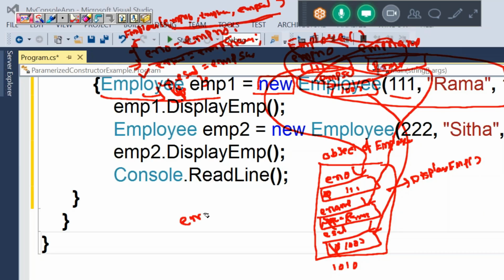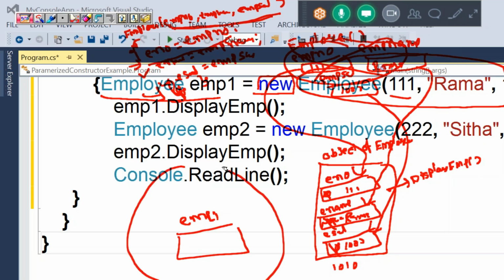After this, control will execute the LHS. LHS is creating a variable emp1. That variable is also a local variable. Local variable of which method? Main method. The default value of this local variable will be null, and because of the assignment operator, it is holding an address called 1010.